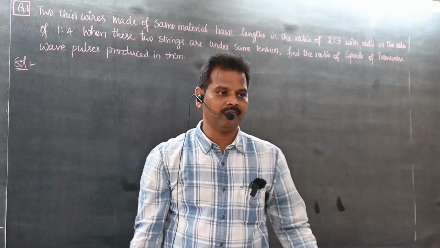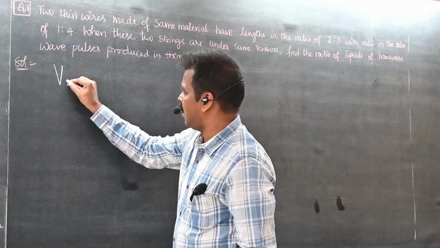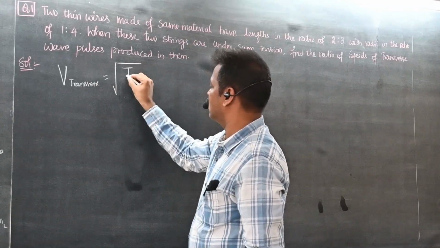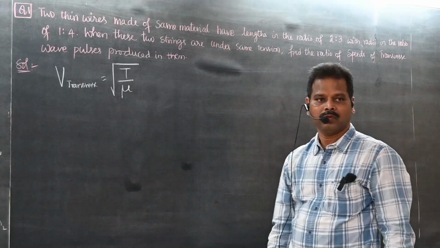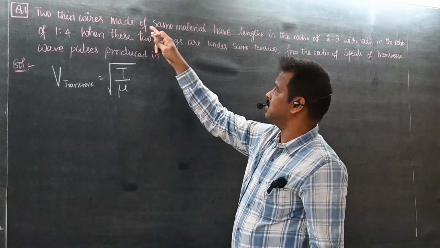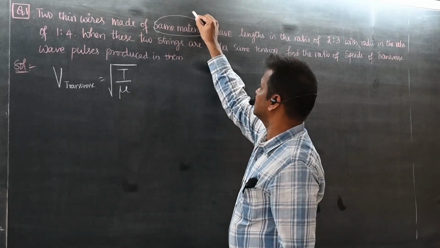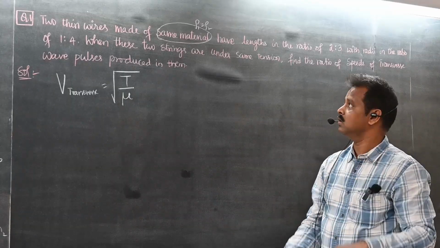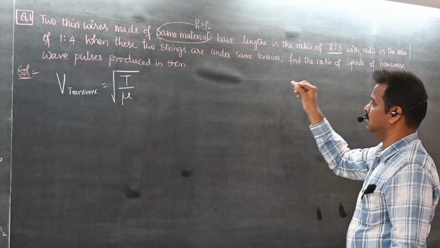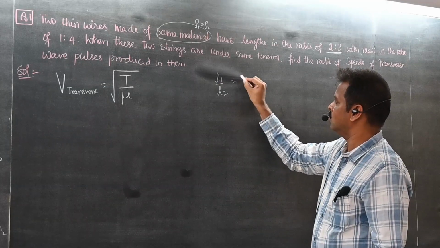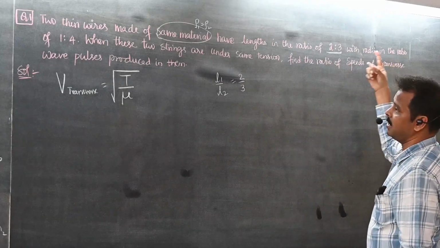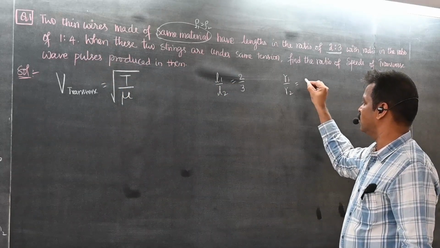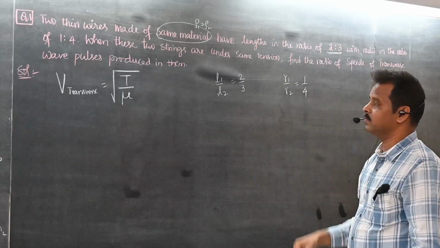Solving a problem. What is the velocity of a transverse wave in a stretched string? Root over T by mu. See this problem. Two thin wires made of the same material. Rho1 is equal to Rho2, the volume densities are equal, since same material means densities are equal. They have lengths in the ratio of how much? L1 by L2 is 2 by 3. And radius in the ratio of 1 is to 4. So I can write R1 by R2 is equal to 1 by 4.